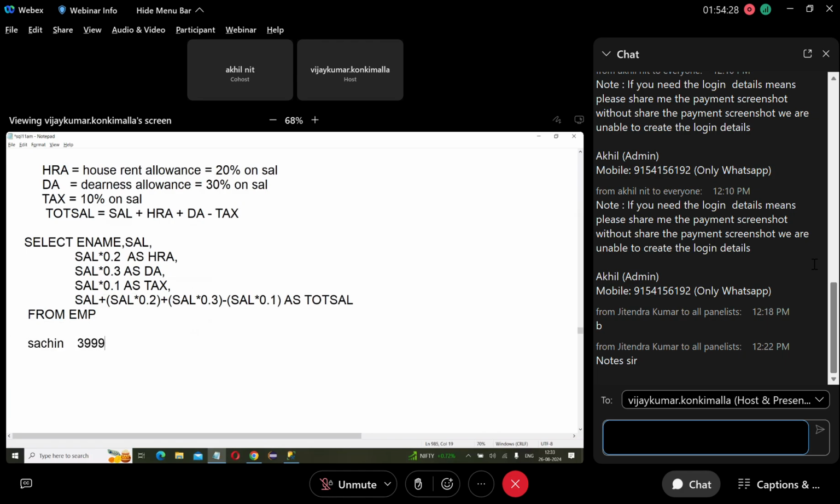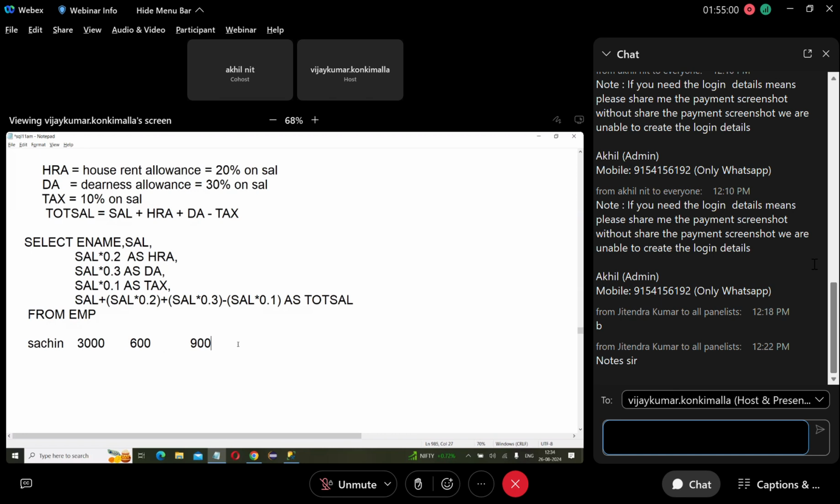Sachin, 3,000. Next, 3,000 is multiplied with 0.2. What is 0.2? 20%. What is the 20%? 600. Yes or no? Next DA, 30%. That is 900.